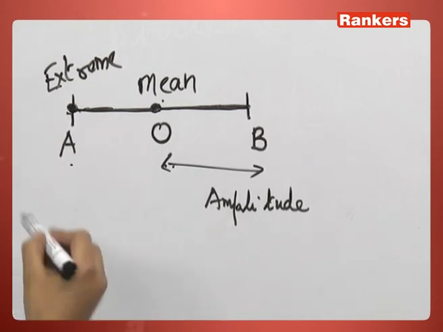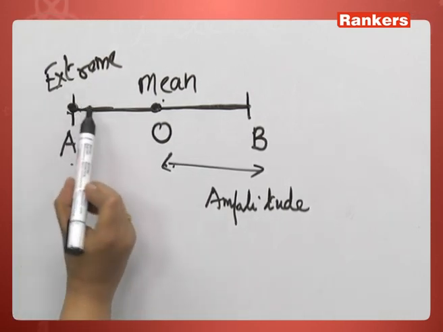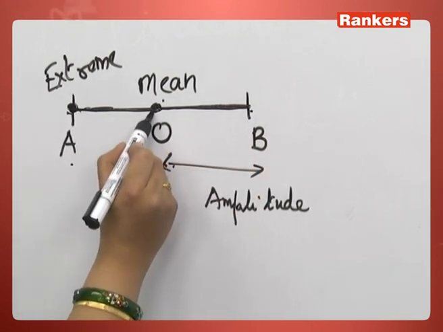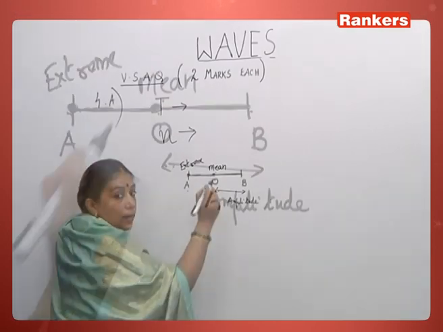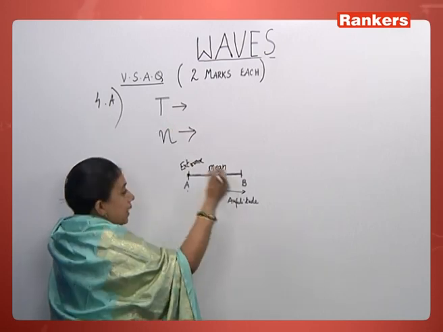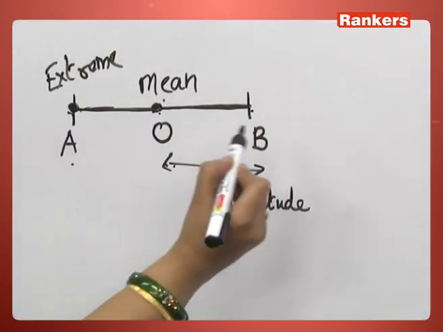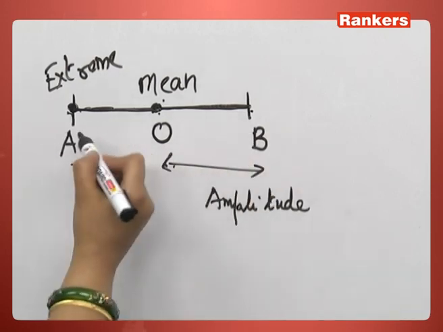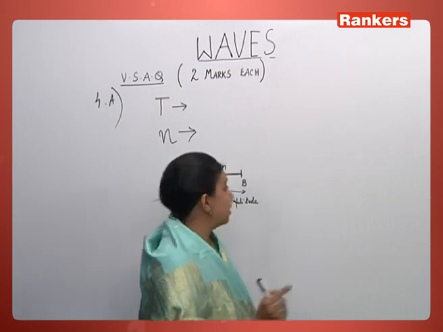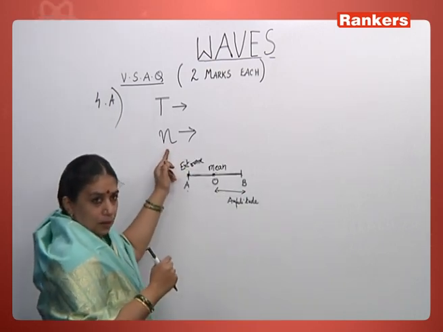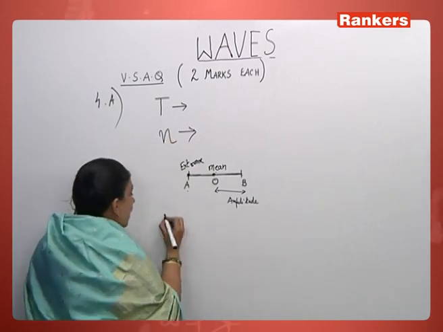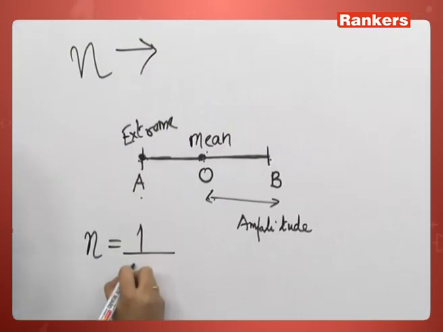Based on which we have different equations. So if the particle starts from O, goes to B, comes back to O, again goes to A, comes back to O, the time taken for one vibration is called the time period T. But a particle may make many vibrations like that. The number of vibrations made in a time of 1 second is called the frequency N. Hence, we have a relation between frequency and time period: N is equal to the reciprocal of the time period.